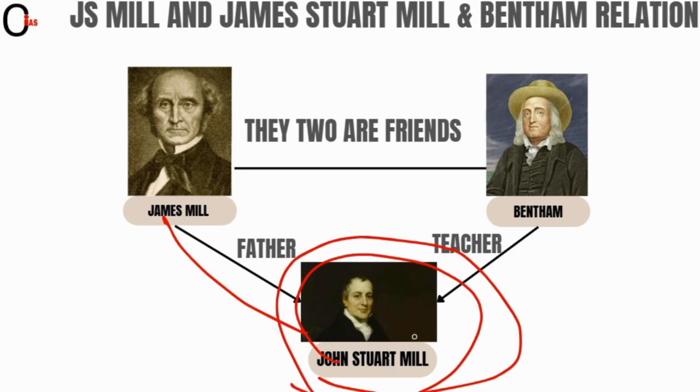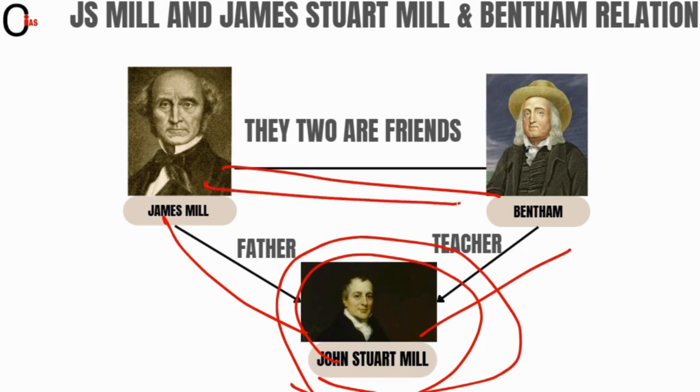And who is the teacher of John Stuart Mill? Bentham. And what is the relation between James Mill and Bentham? Both of them are friends, right? James Mill and Bentham, they both are friends. And James Mill is the father of John Stuart Mill, and John Stuart Mill's teacher is Jeremy Bentham. I hope it is clear, friends.